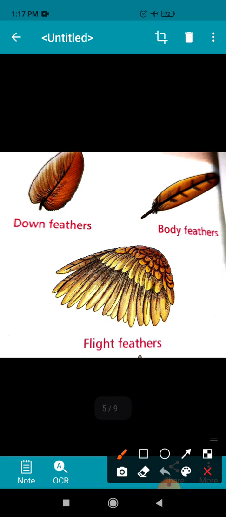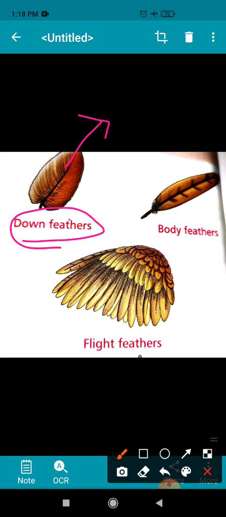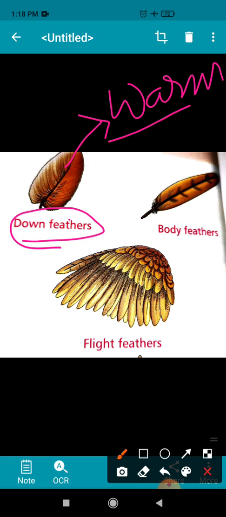Now the third type of feathers are down feathers. Children, they are soft and fluffy and they keep the bird's body warm. Children, you all wear sweaters in winter to keep your bodies warm. The same function down feathers do. They keep the bird's body warm.